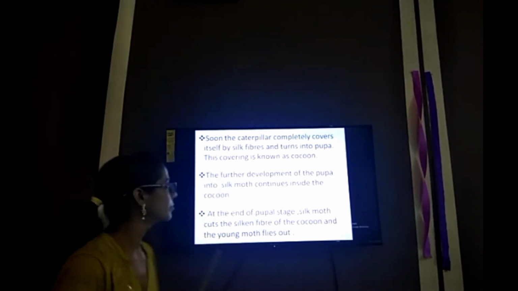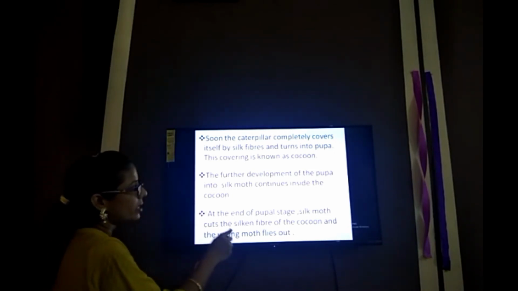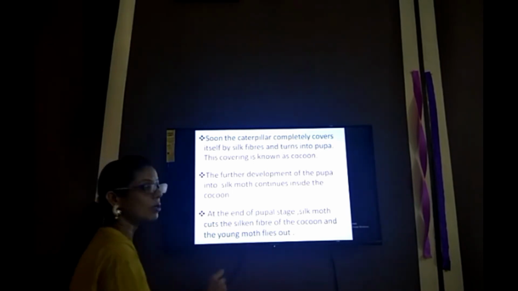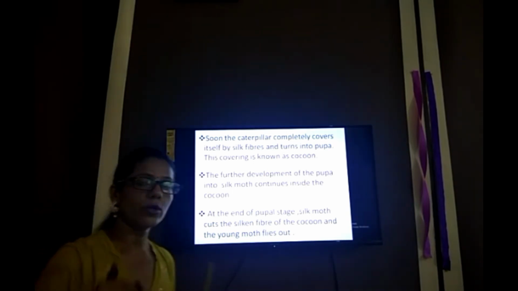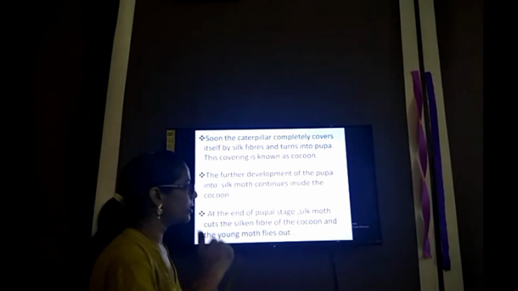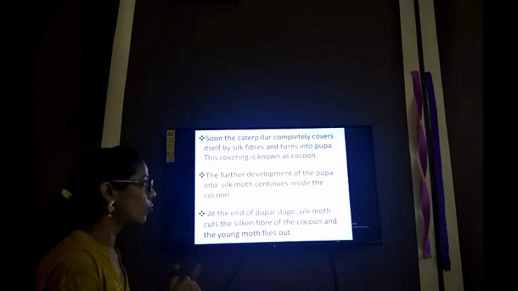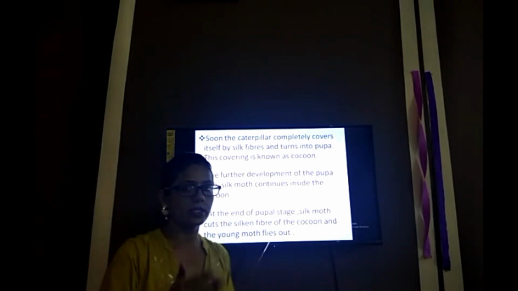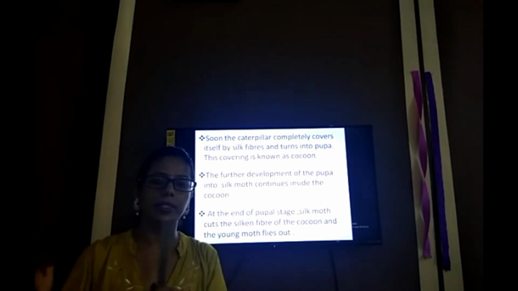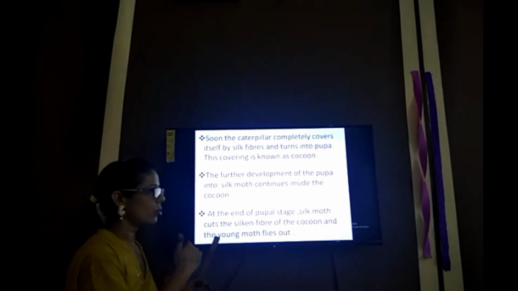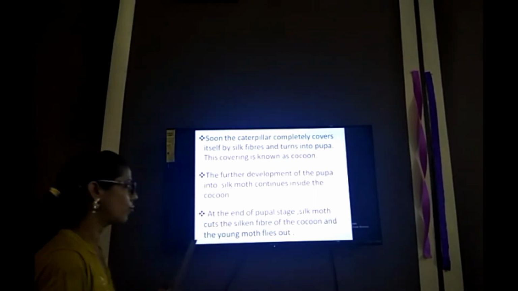Next point, the further development of the pupa into a silk moth continues inside the cocoon. It means the next step of their life cycle happens inside the cocoon, because the very first step is the egg, then the egg hatches into the caterpillar, then the caterpillar changes into the pupa. So the next change in the pupa continues inside the cocoon.